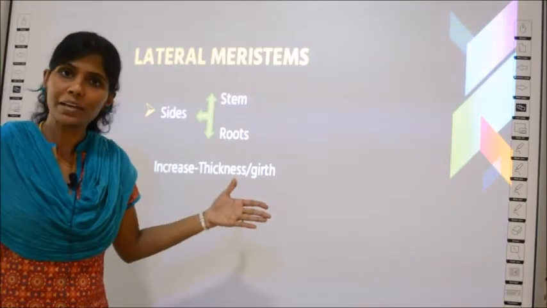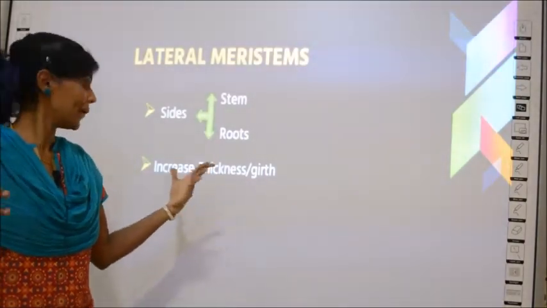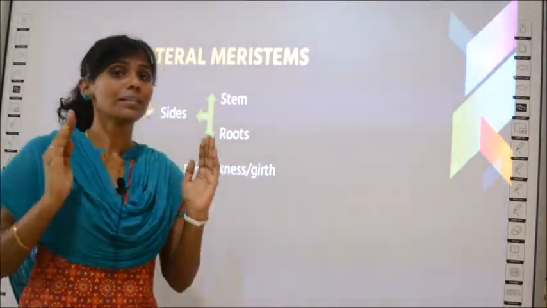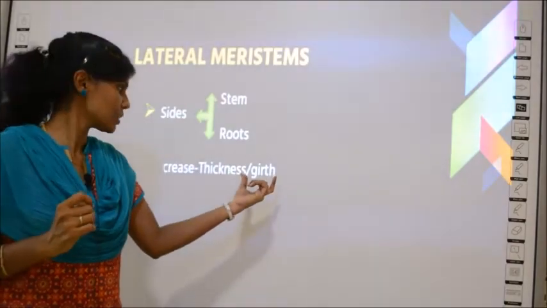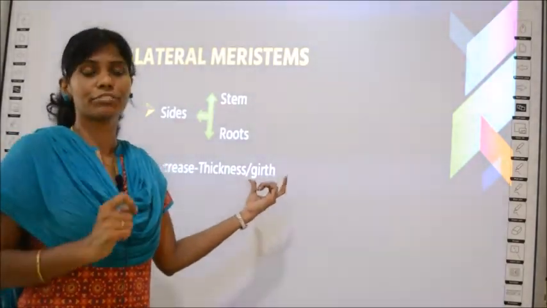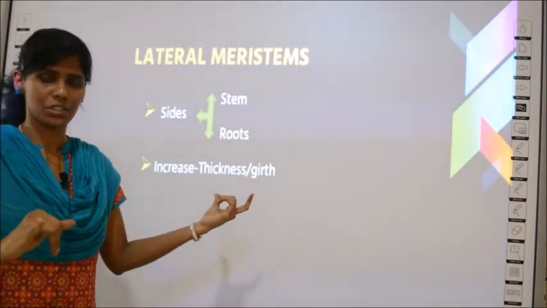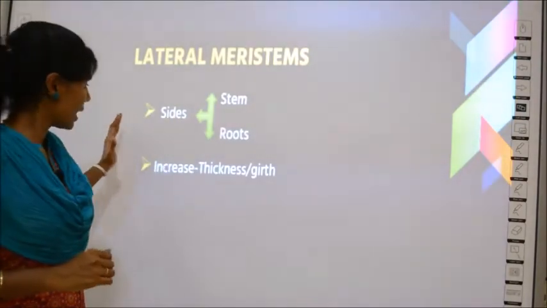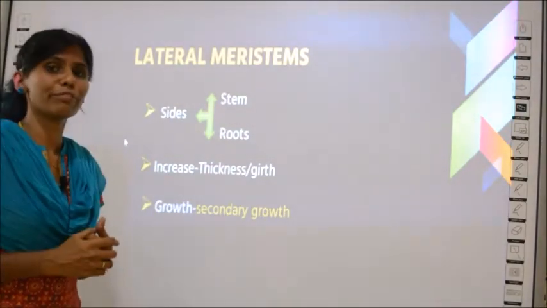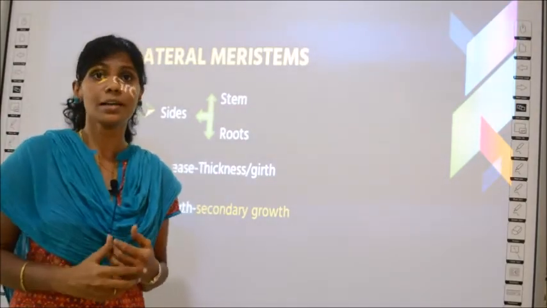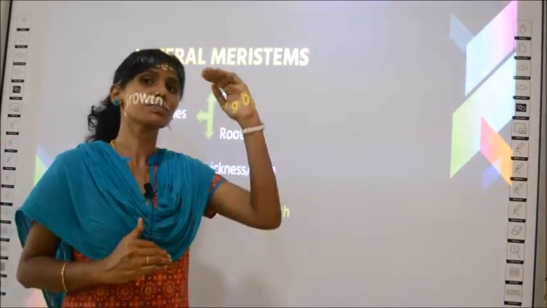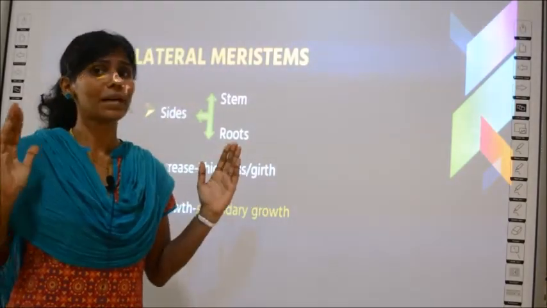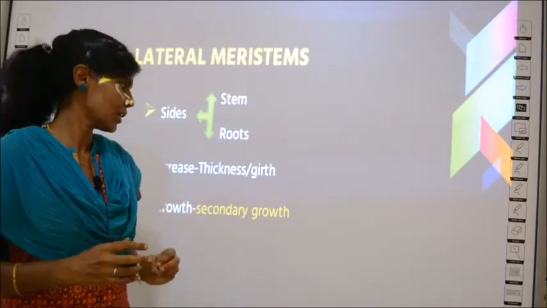Here, since it grows sidewards, you call it an increase in thickness, because it is not in height but in width or thickness. The technical term for thickness is girth. The girth of the plant will increase, which is nothing but the thickness of the plant increasing because of the presence of lateral meristems. This type of growth, growing sidewards, is called secondary growth. If something grows in height or length, you call it primary growth, but if there is growth sidewards, you call it secondary growth.